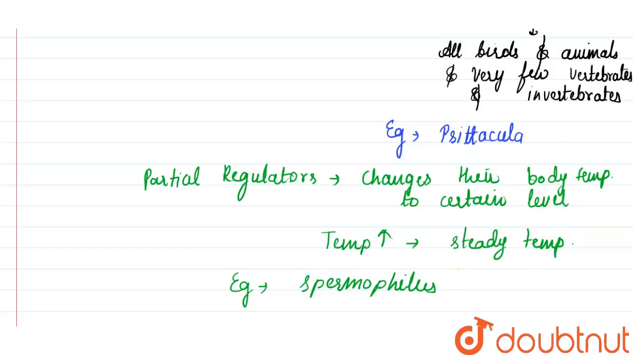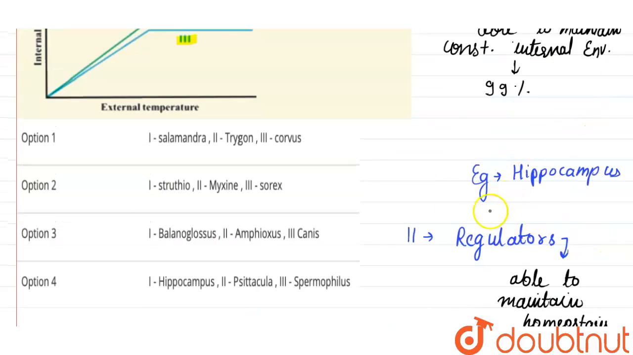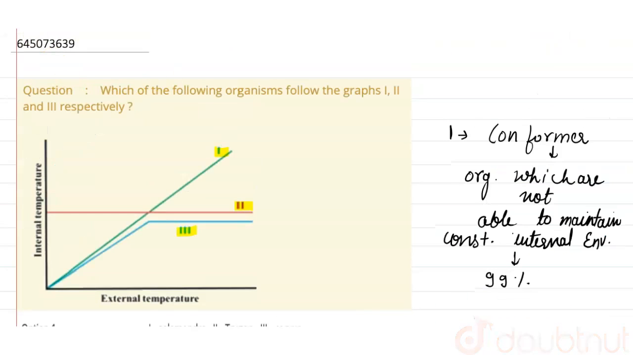First is hippocampus, then psittacula, then spermophilus. This is given in the last option, which is first hippocampus, second psittacula, and third spermophilus. This is the correct answer for this question.